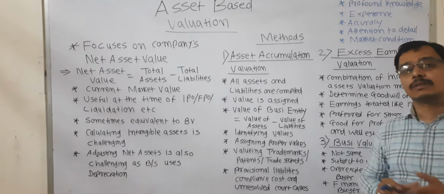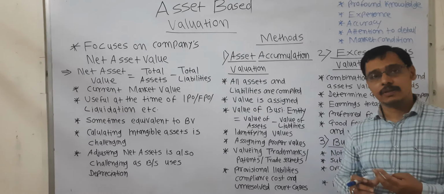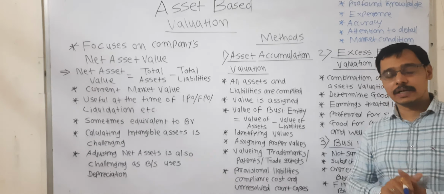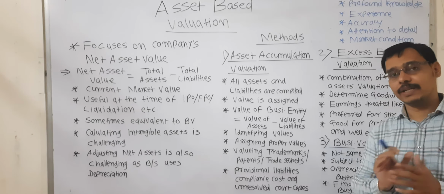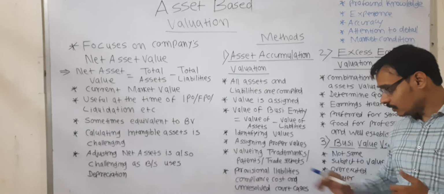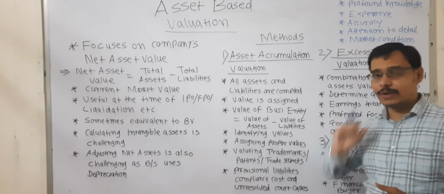The regulators involve the Income Tax Authority, GST Authority, and then regulators such as the stock market regulator SEBI, the insurance regulator IRDA, etc. If there is non-compliance by the company, at that time it may lead to huge penalties, which will lead to huge losses for a company. So these are the difficulties in asset accumulation valuation.